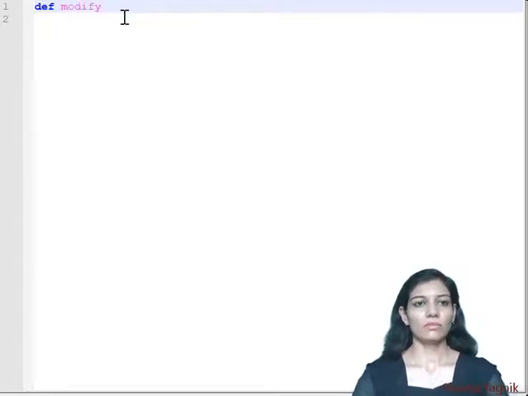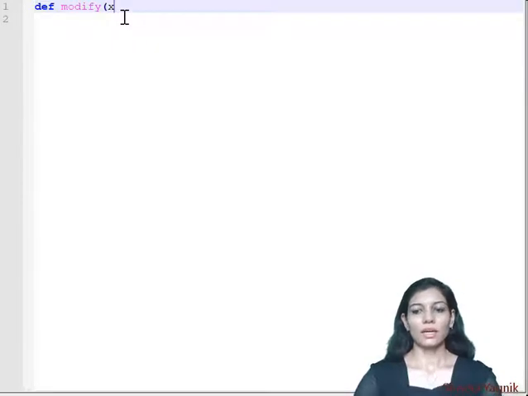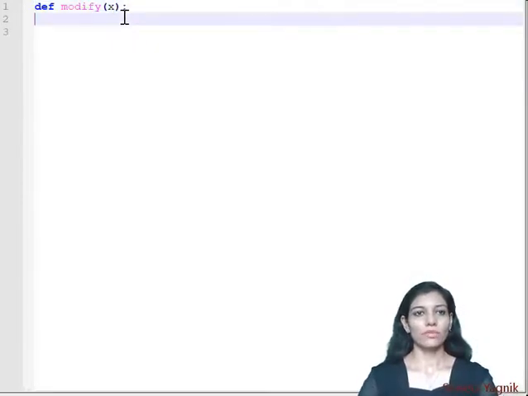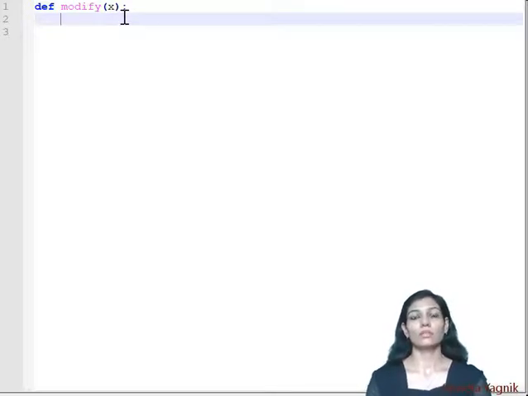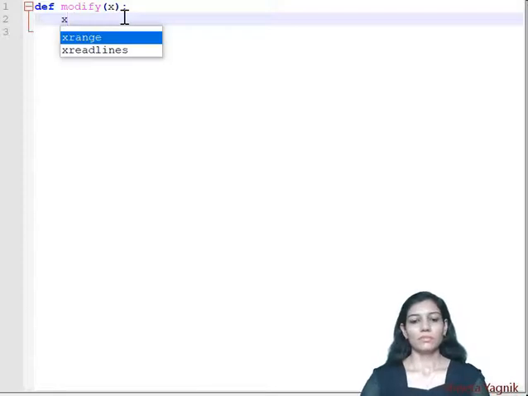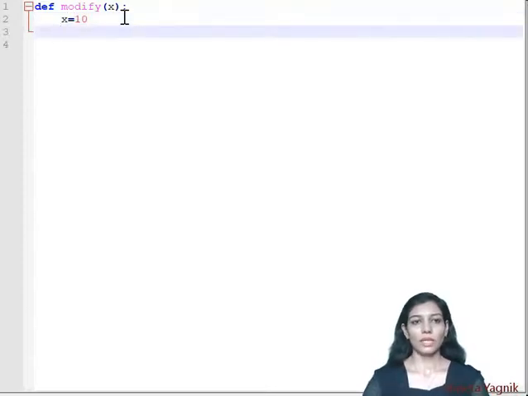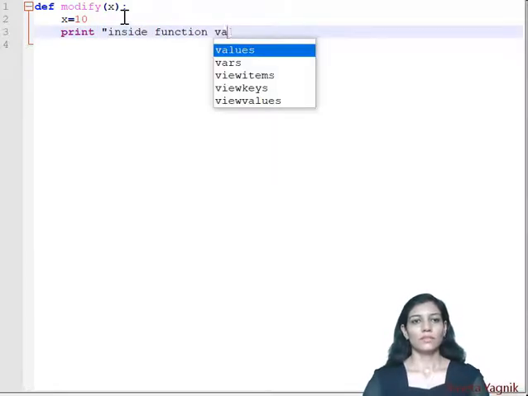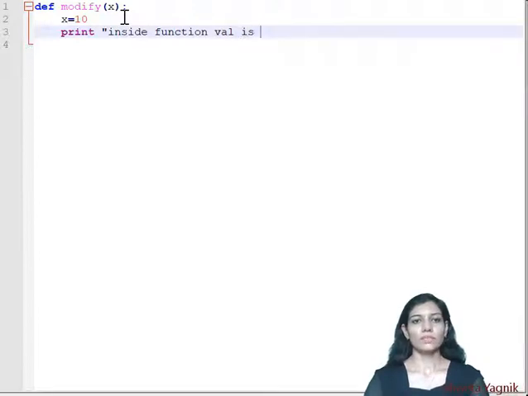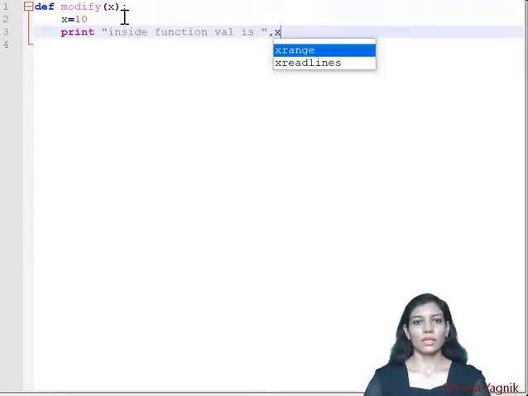Modify is the name of the function and the parameter that I am passing is x, and after the round bracket gets over we will put a colon, then a tab to make a block, that means indentation. Here I am assigning value x equal to 10 and printing "inside function value is", and here I am printing x.